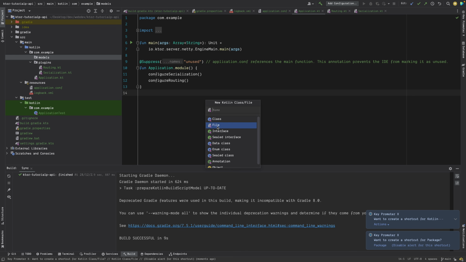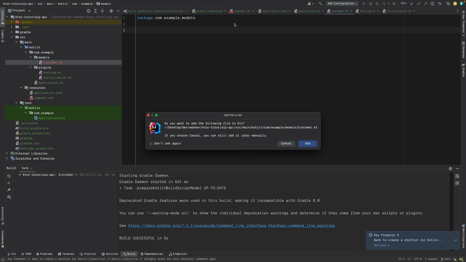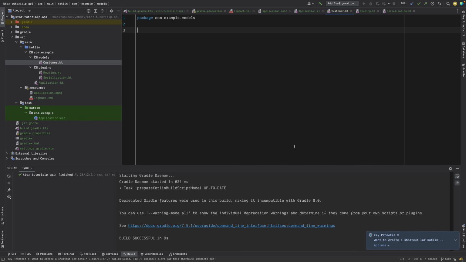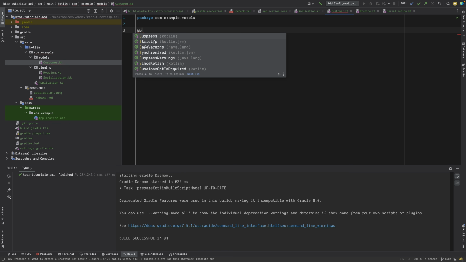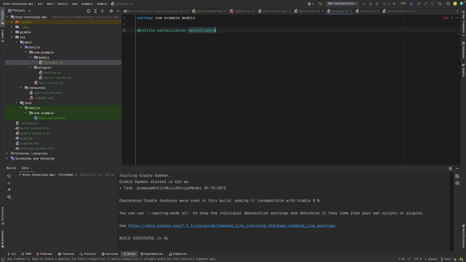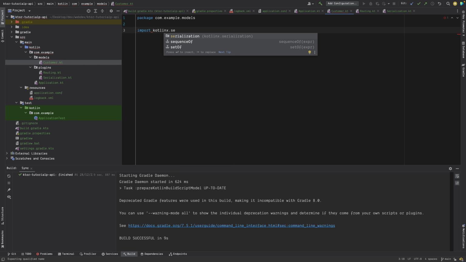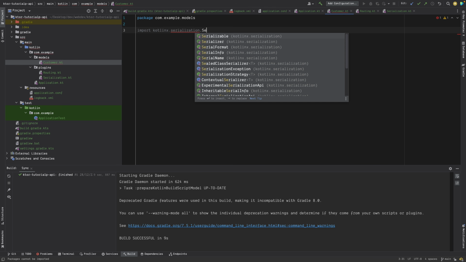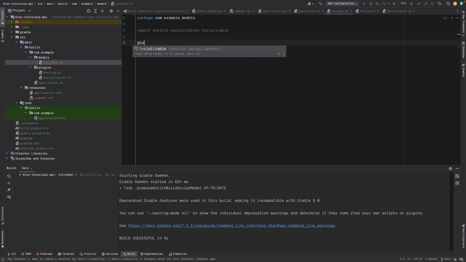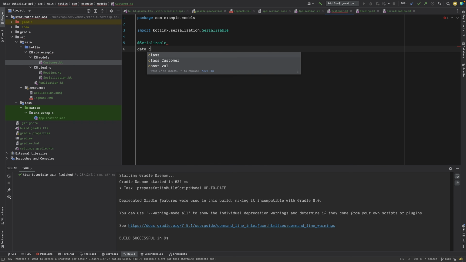We can name it customer.kt, and we will say don't ask again and edit. Now what do I want to do? I want to make it serializable. So you can use @serializable. This will not directly work, so you will have to import it. So import kotlinx.serialization.serializable. Okay, and then you will get this serializable.